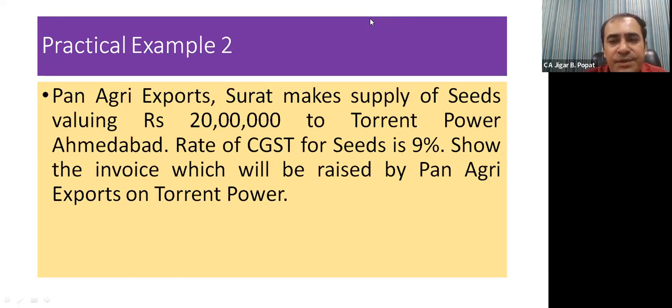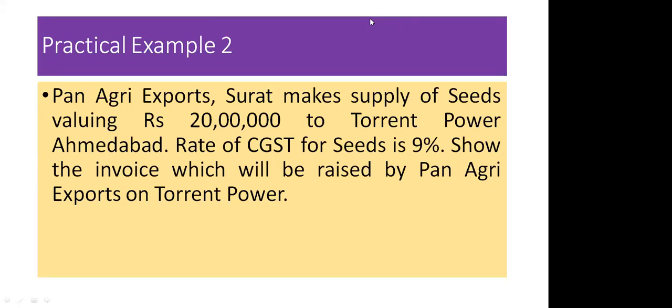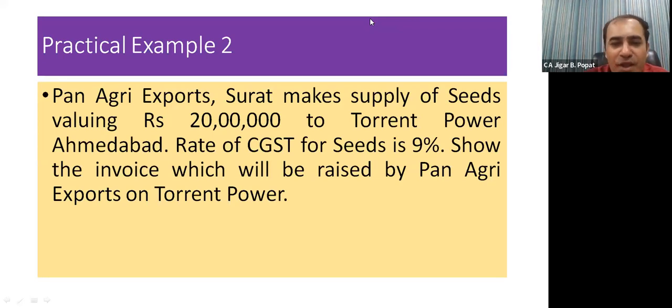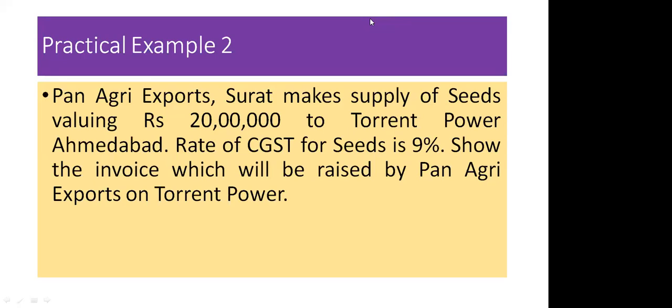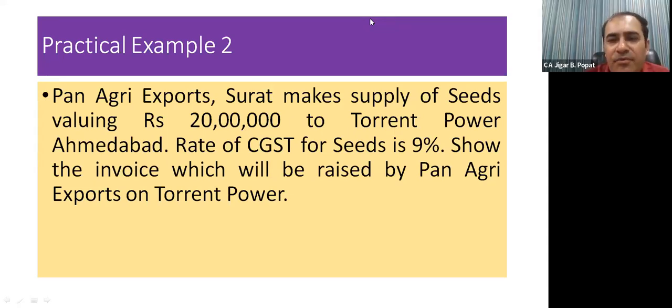So 9% can be divided into two parts. Please analyze. 9% is only CGST, right? There is another tax, SGST 9%. CGST plus SGST, a total of 18% tax will be collected. Whenever only CGST is given, then you will have to equally add SGST because this is intrastate supply. See, both are in the same state.